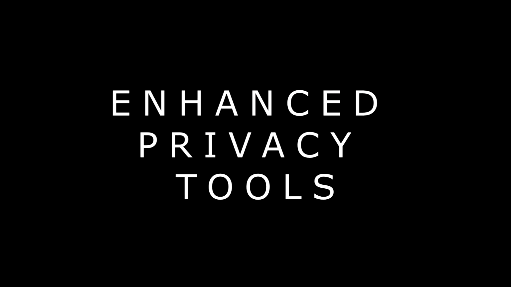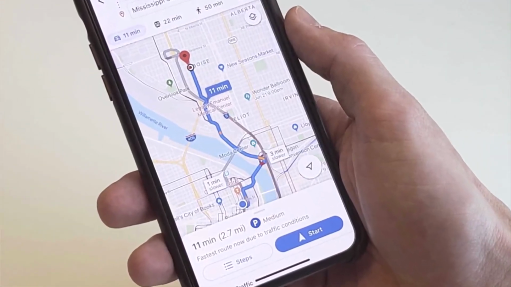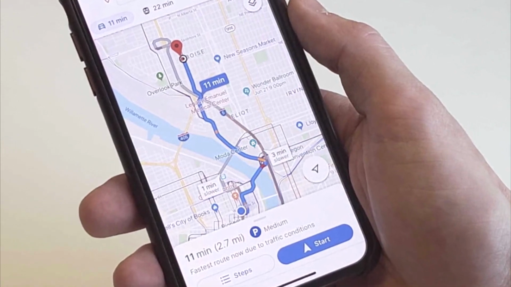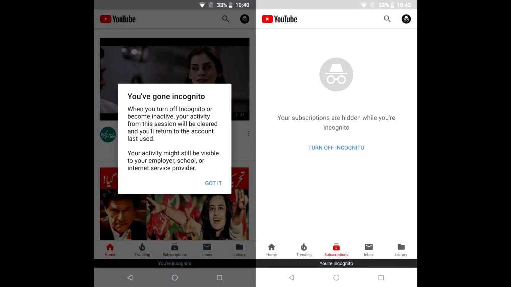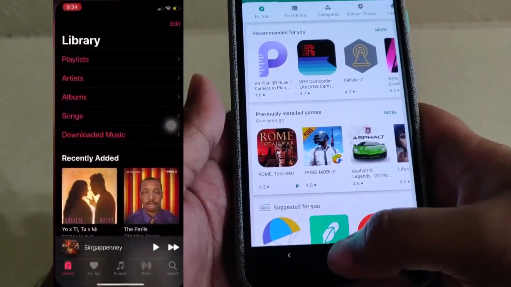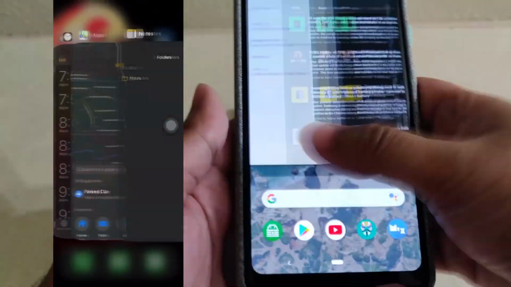Next, Android 10 gained enhanced privacy tools. With Android 10, Google Maps has received a private search mode known as Incognito mode. This is the third Google app to receive this feature after Google Chrome and YouTube. Google also added new features to the navigation bar. Swipe up from the bottom to go home, swipe from left to right to go back, swipe up and hold to access recently opened apps. Wait a minute.